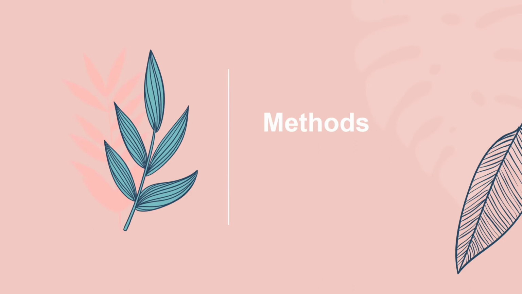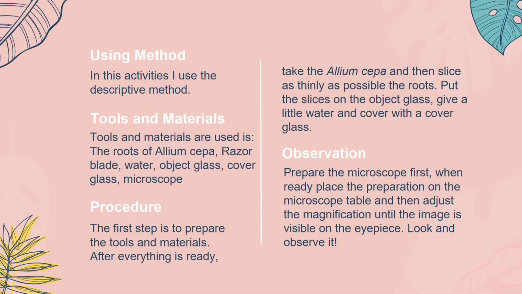Next is method. In this activity, I use the descriptive method. This method can describe an object as it is, with the aim of accurately describing the facts and characteristics of the object under study. Next are tools and materials. The tools and materials used are the roots of Allium cepa, razor blade, water, object glass, cover glass, and microscope.